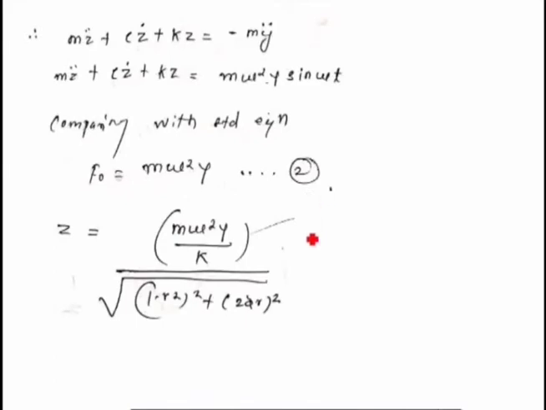Now we know that the equation of forced vibration is equal to F0 by K divided by the denominator term, which is always the same. That F0 is nothing but m omega square Y. Okay, so from this what will I get?